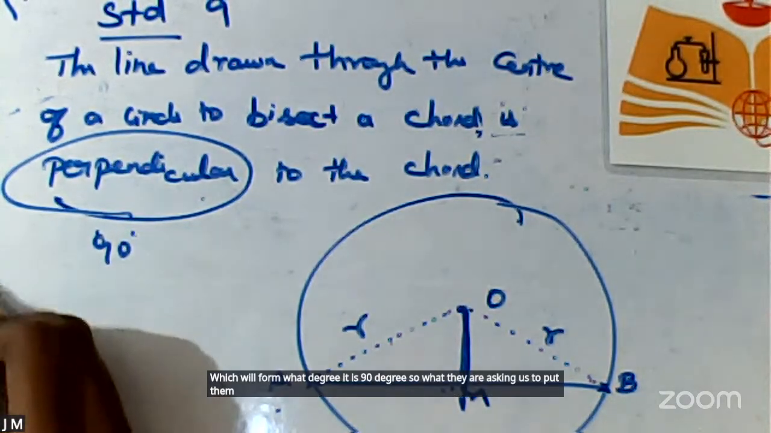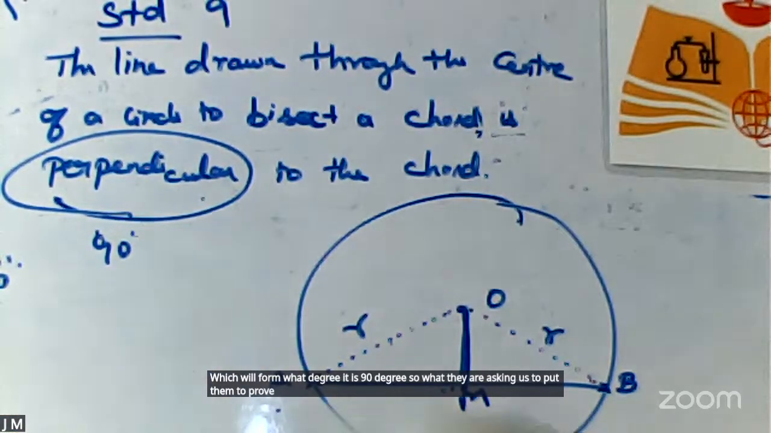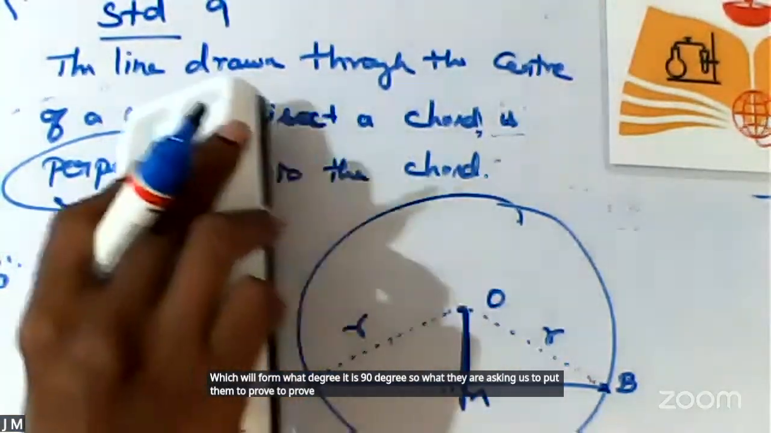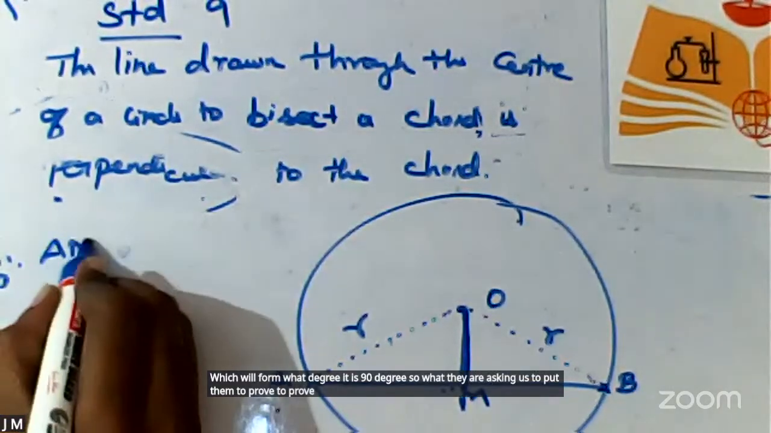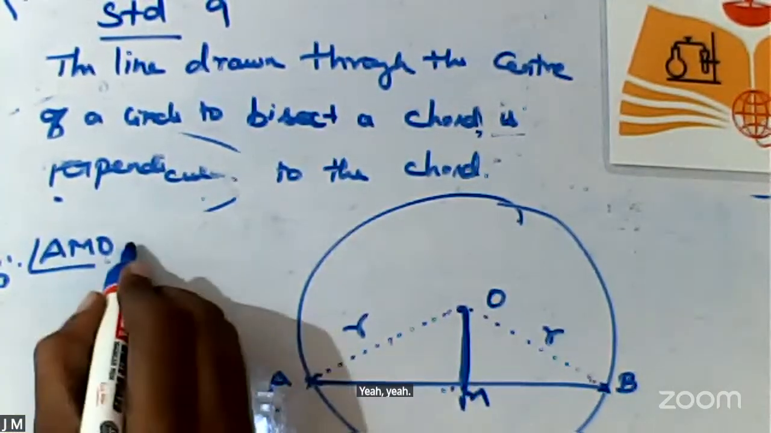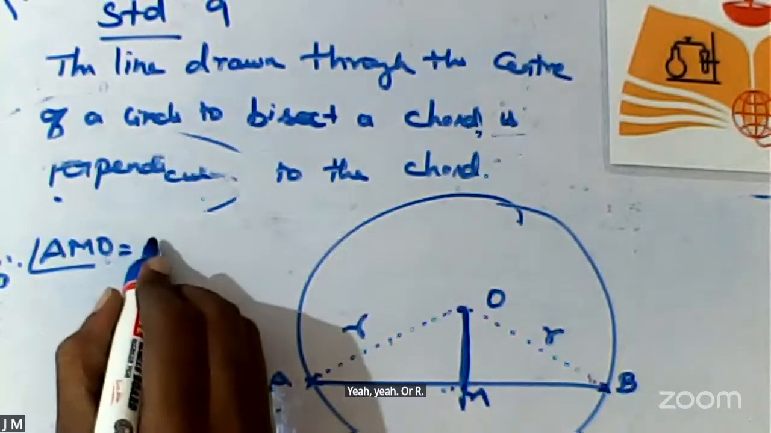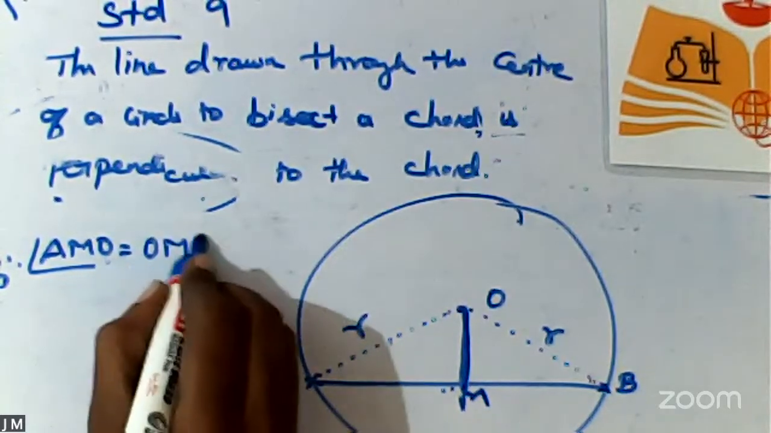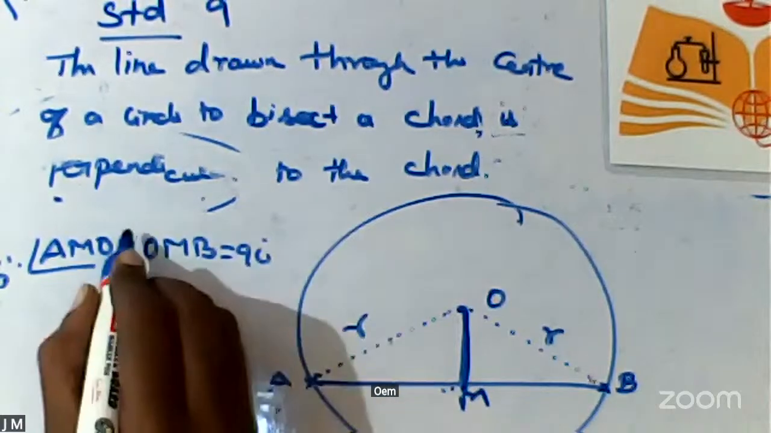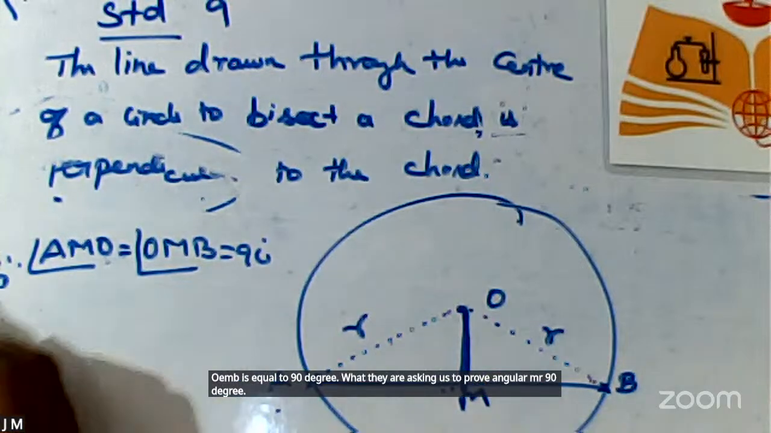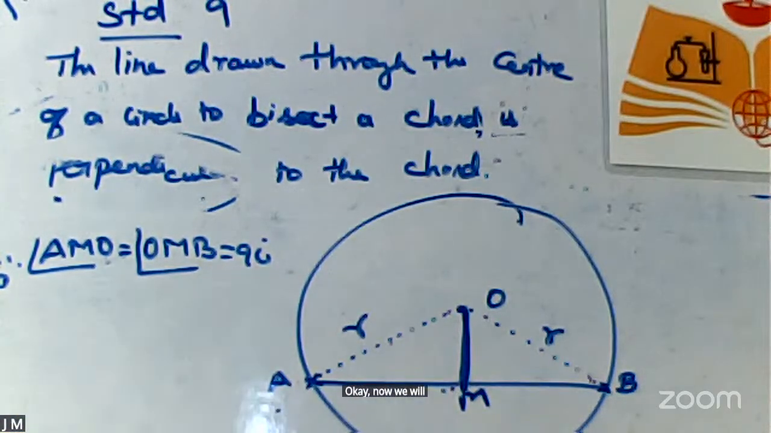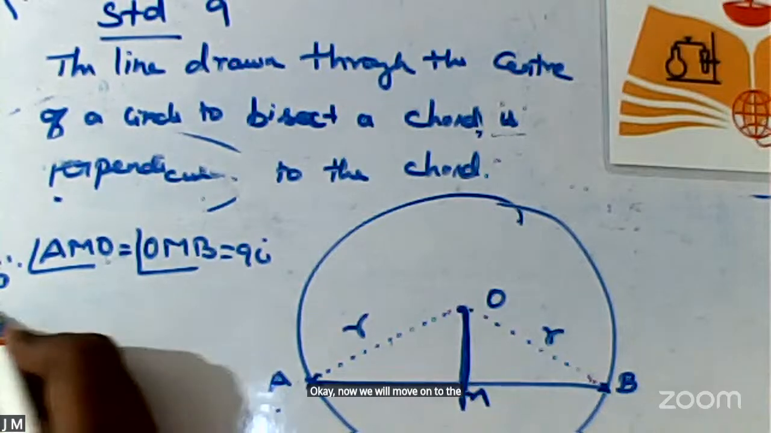To prove angle AMO or angle OMB is equal to 90 degrees. What are they asking us to prove? Angle at M is 90 degrees. Now, we will move on to the proof.